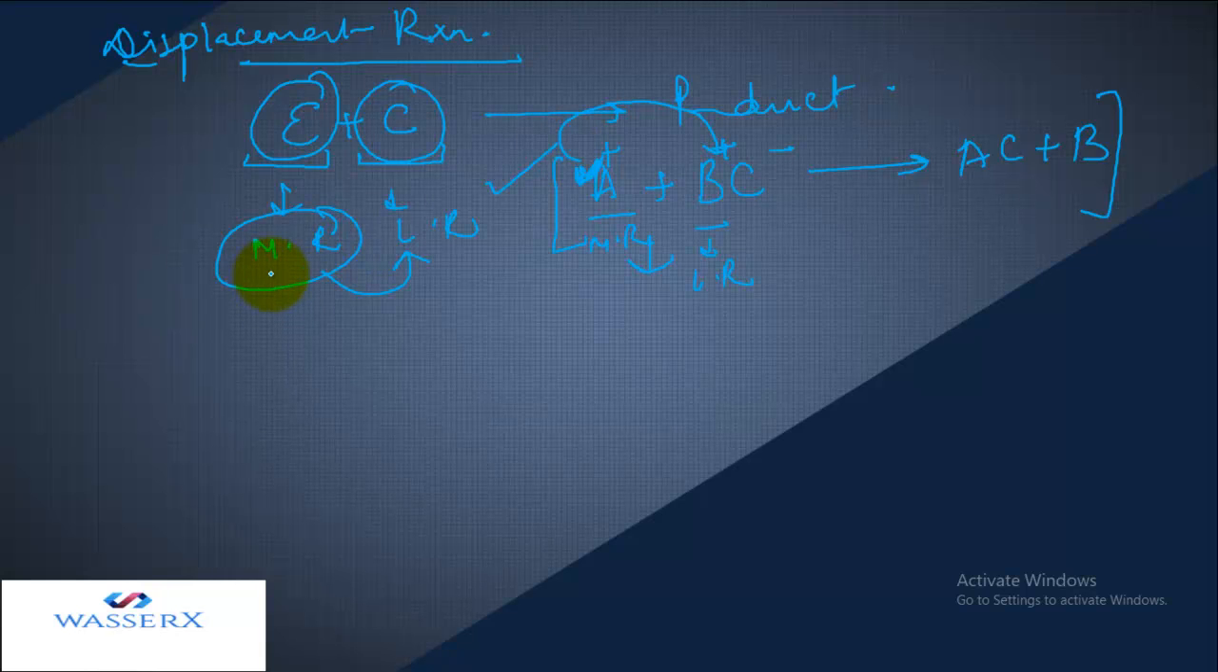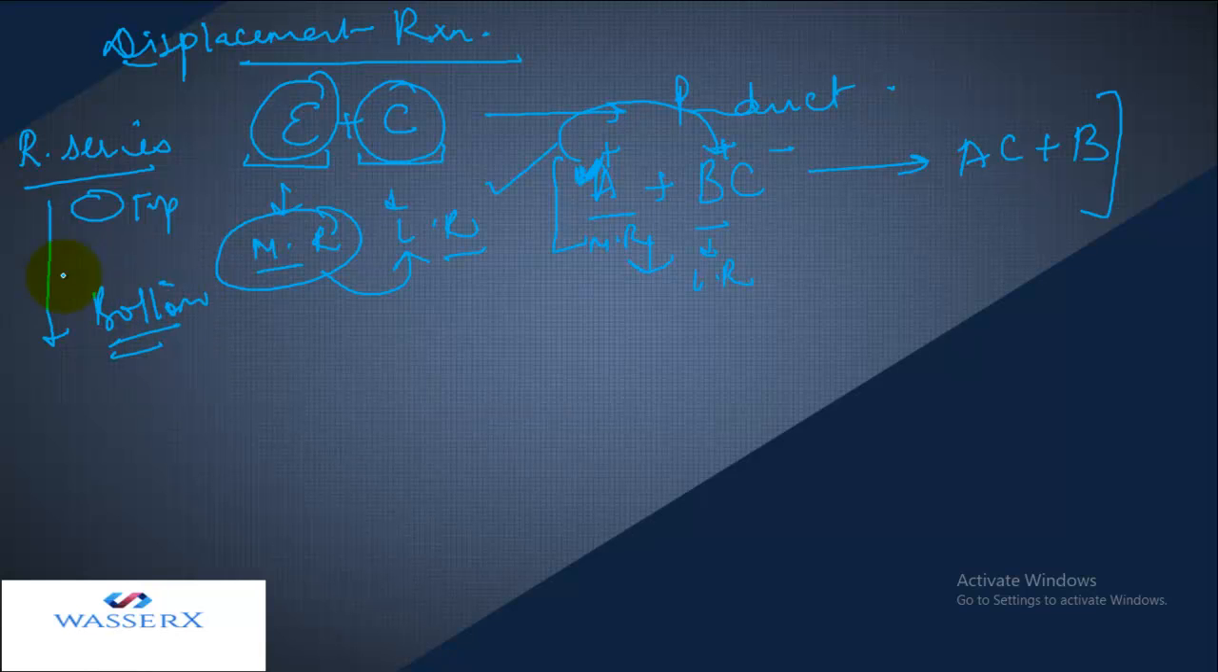Now whether the displacement will occur or not will depend on their reactivity, and that can be determined from the reactivity series. We have a series in which elements are arranged in order of their reactivities, that is, most reactive on top and least reactive at bottom. You can make use of this series to make out which element is more reactive and which is less reactive, and accordingly decide which reaction is feasible and which is not feasible. So I think you got it.